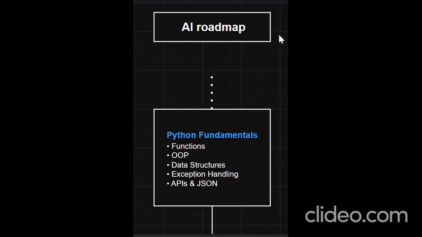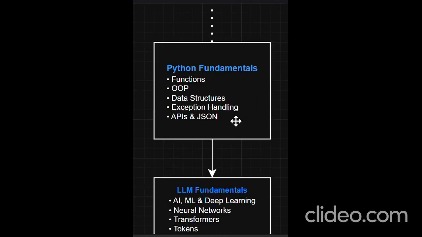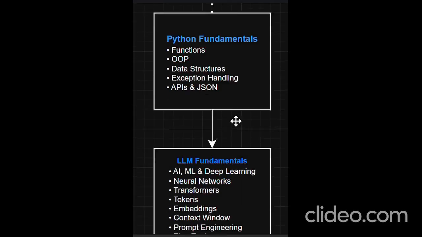If you are learning AI by watching random videos, stop. You are wasting your time. Here is the roadmap I wish someone had given me when I started. First, master Python fundamentals. Learn functions, OOPs, data structures, exception handling, APIs, and JSONs. Every major AI project is built around Python.